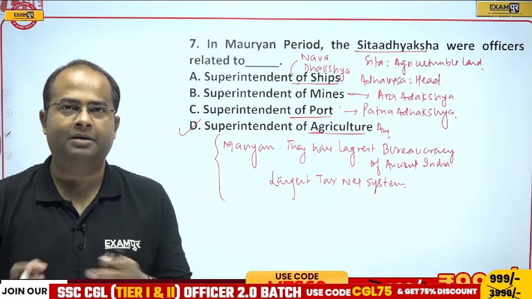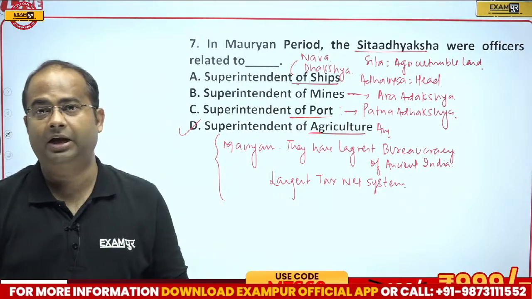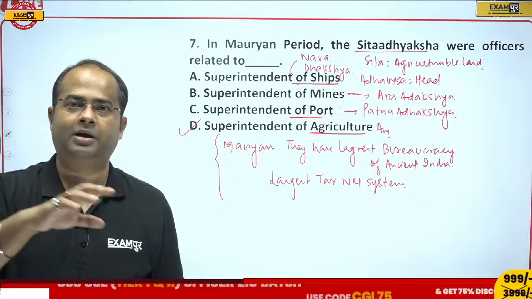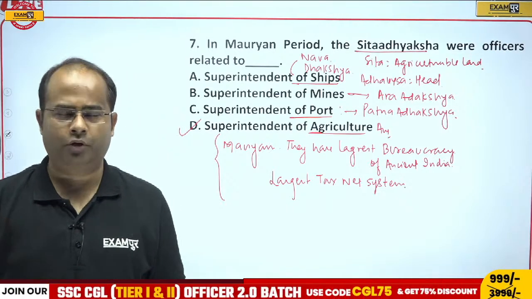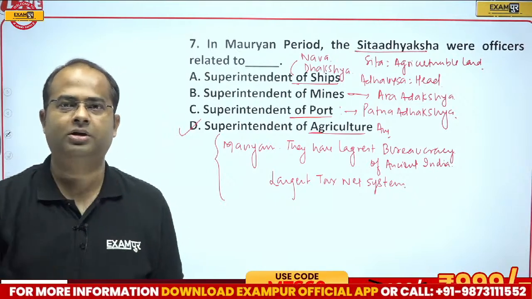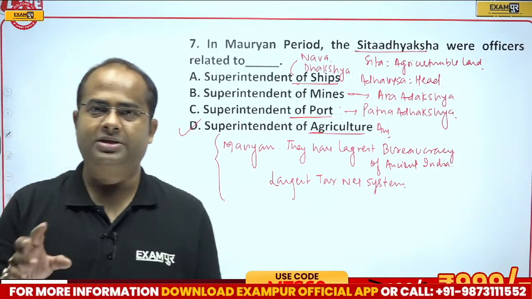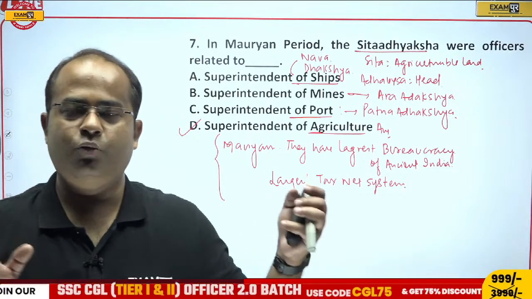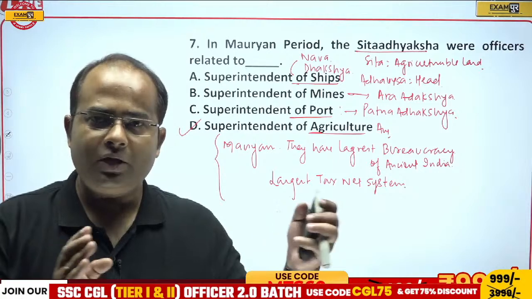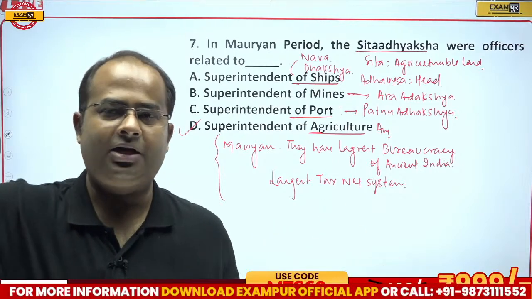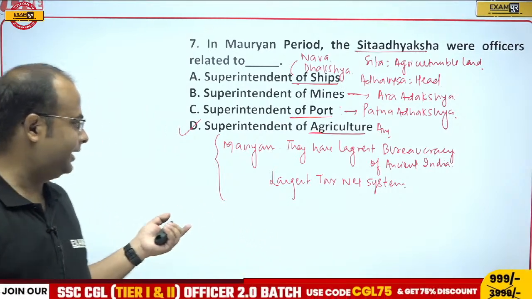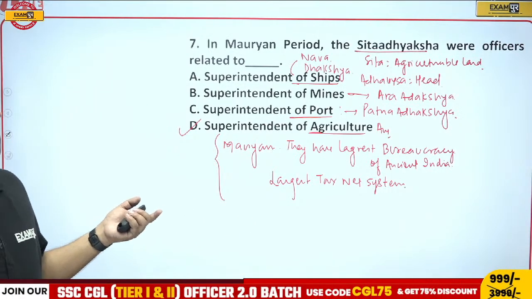Therefore in Mauryan time period every profession was legalized. In fact the profession of gambling, in fact the profession of prostitution, all were legalized during the time of Mauryans, because there were superintendents. The superintendent of prostitutional activities was called Ganikadhyaksh.